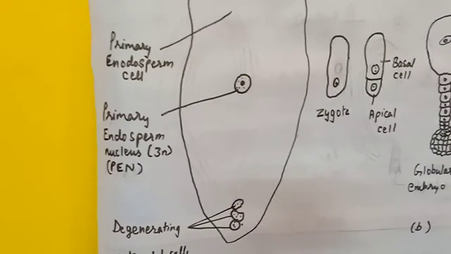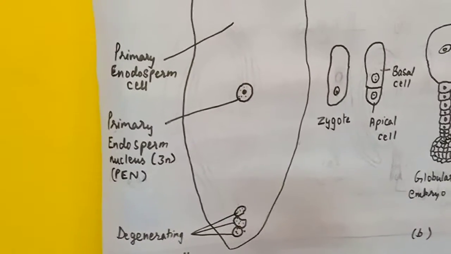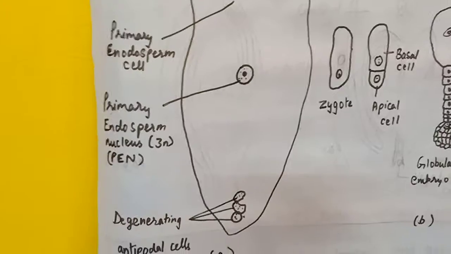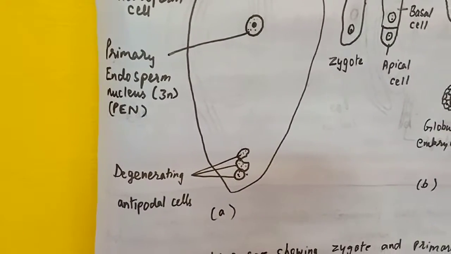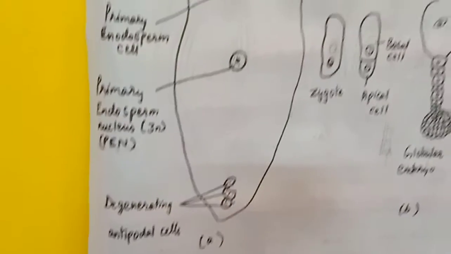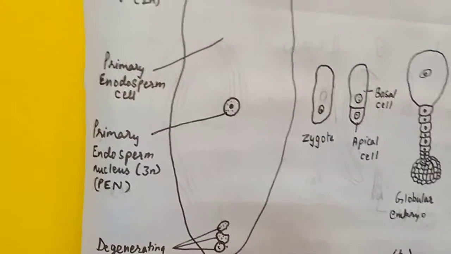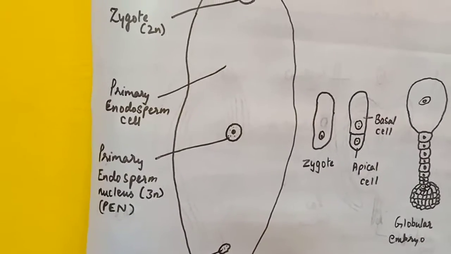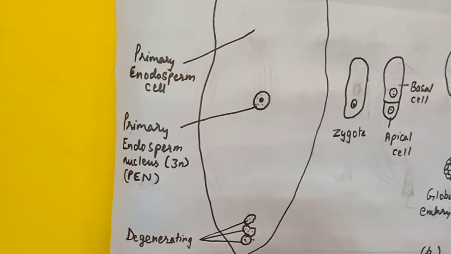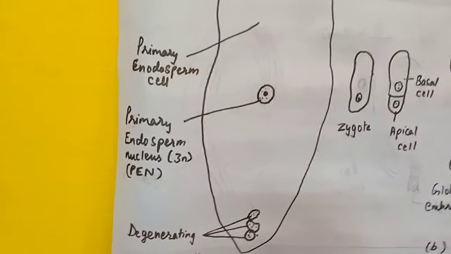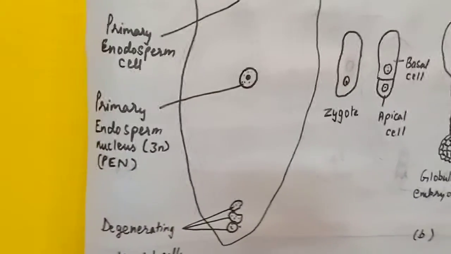Because the primary endosperm nucleus becomes 3N, triploid. The central cell after fusion forms the primary endosperm cell, which later develops into endosperm. The zygote later develops into an embryo.